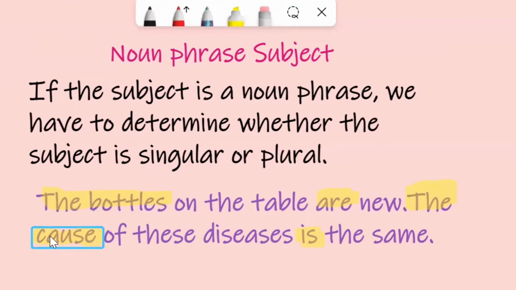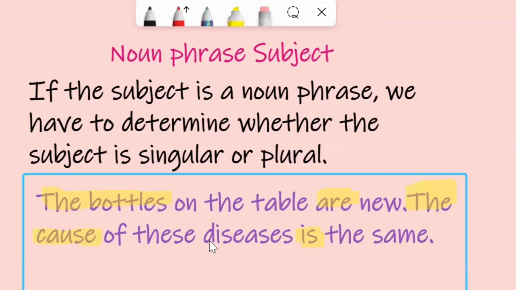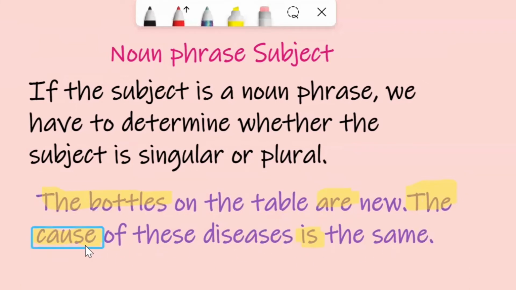The second, the cause of these diseases is the same. The key noun here is the cause. This is the singular noun. This is the subject, so it is singular and it takes a singular verb form, that is, is. So about the noun phrase, focus well on the key noun of the phrase. This is our subject. If it is singular, give it a singular verb form. If it is plural, give it a plural verb form.